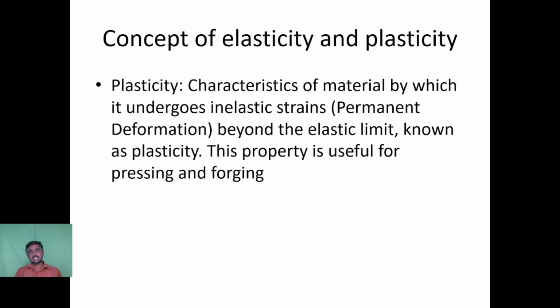In plasticity, the permanent deformation may be an elongation or a compression. The plasticity of the material is used for many advantages such as pressing and forging. It is normally employed in ductile materials. An example is gold. When we heat the gold to a certain limit, it attains a ductile property and expands, and we can beat that material into whichever shape we need. That results in the formation of jewelry. So plasticity is also a property of the material which is useful for us.